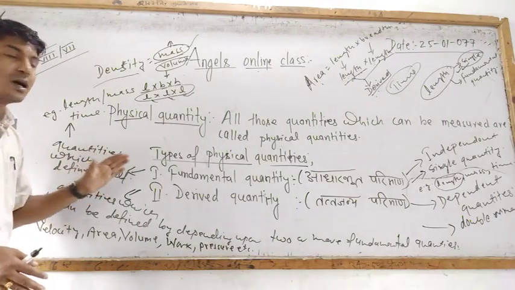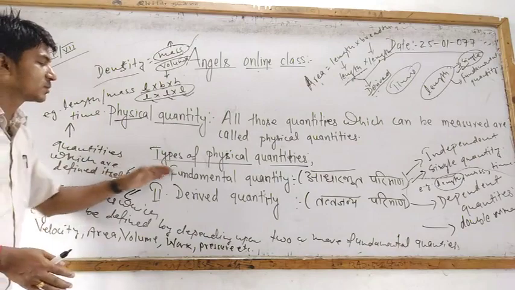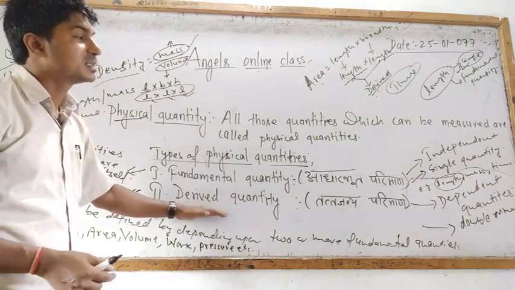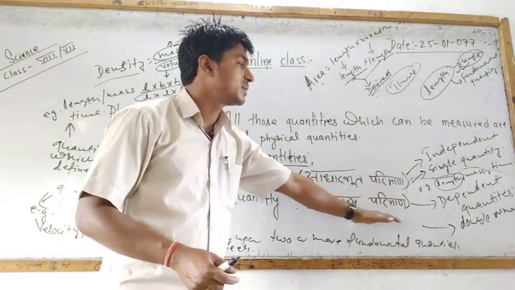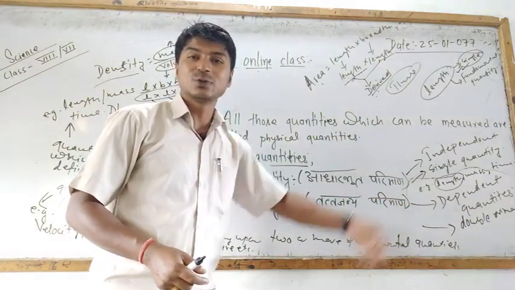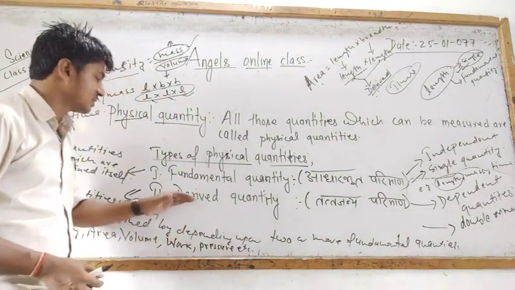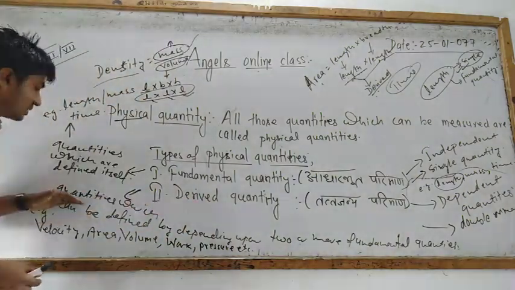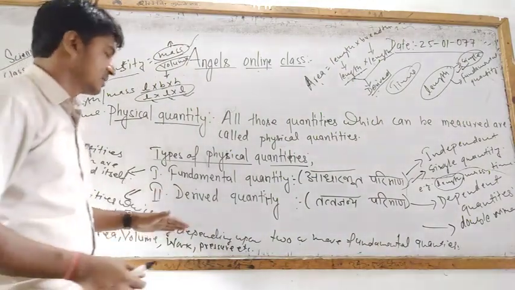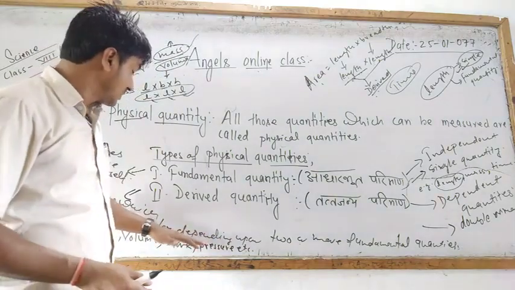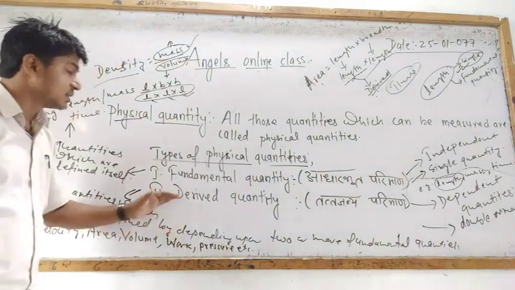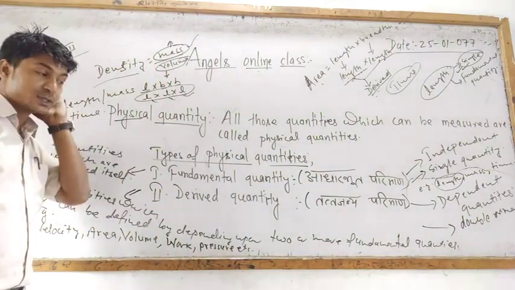It does not depend upon other quantities. These types of quantities are called fundamental quantities, whereas the derived quantity is also called the dependent quantity. If there is presence of two or more quantities, then that is a derived quantity. In other words, the quantities which can be defined only by depending upon two or more fundamental quantities are called derived quantities.